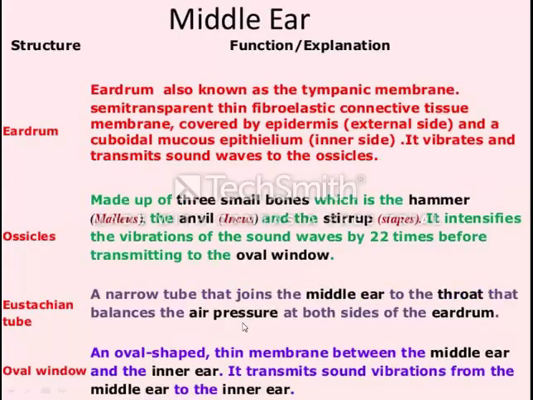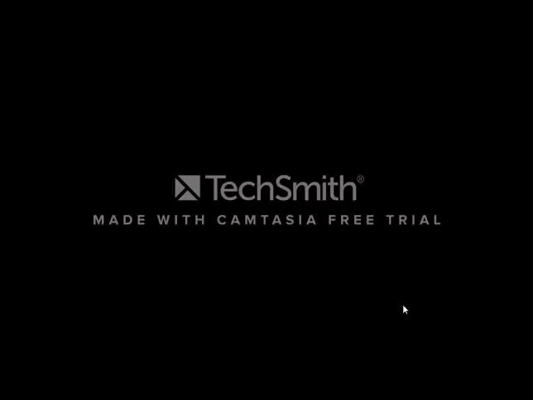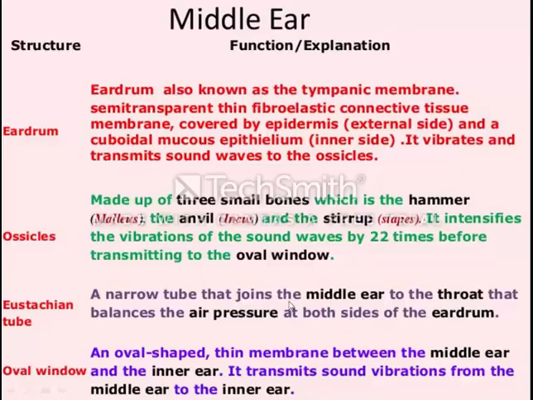That is why sometimes when we put drops in our ear, we find the taste in the throat also. The Eustachian tube is a narrow tube which joins the middle ear to the throat and balances the air pressure on both sides of the eardrum.